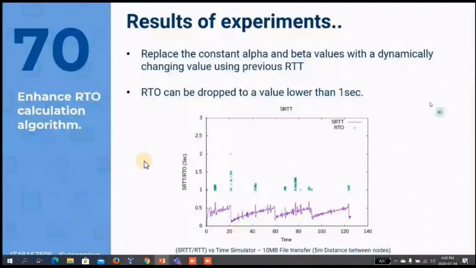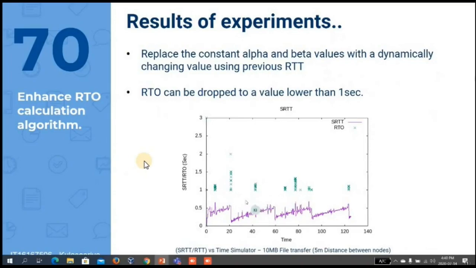By taking those experiments into consideration, I am currently planning to replace those alpha and beta values with a separate variable which changes dynamically by taking RTT values into consideration. Also, I have run some simulations and found that the RTO floor value is set to 1 second.